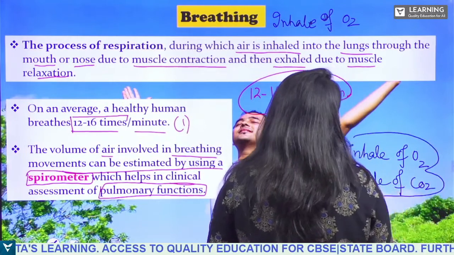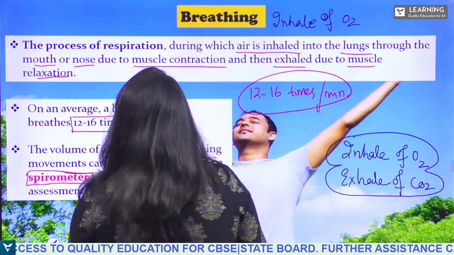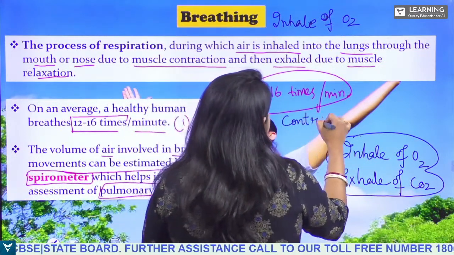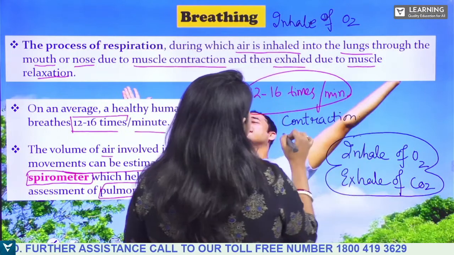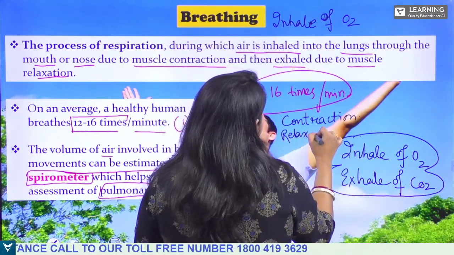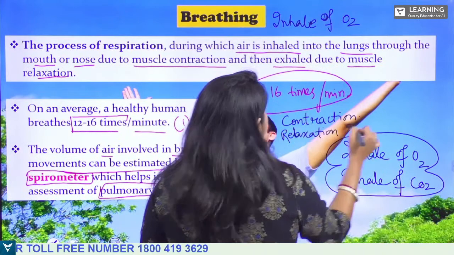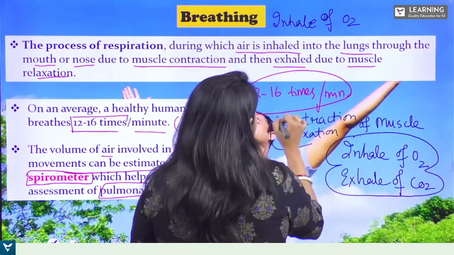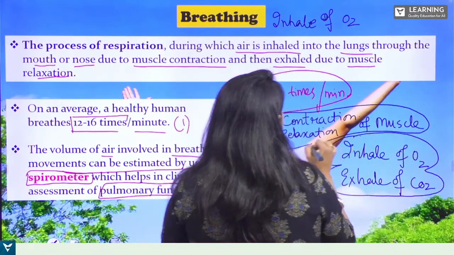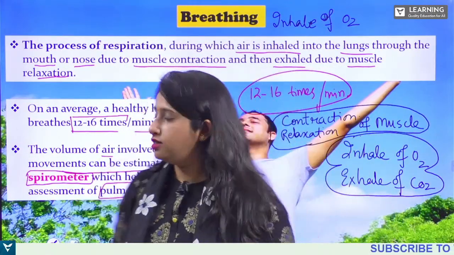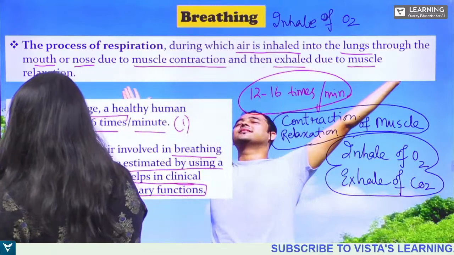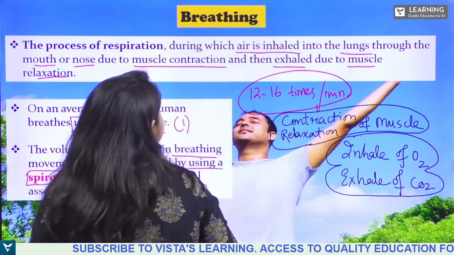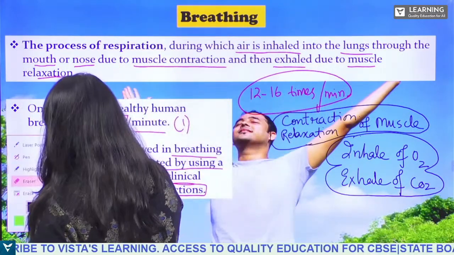And when breathing takes place, what happens? When breathing takes place, there is contraction and relaxation of muscle. Clear? Yes, this is very simple. You have been studying from your lower class, right? What is breathing? And breathing, that is the amount of breath we can measure with a device.